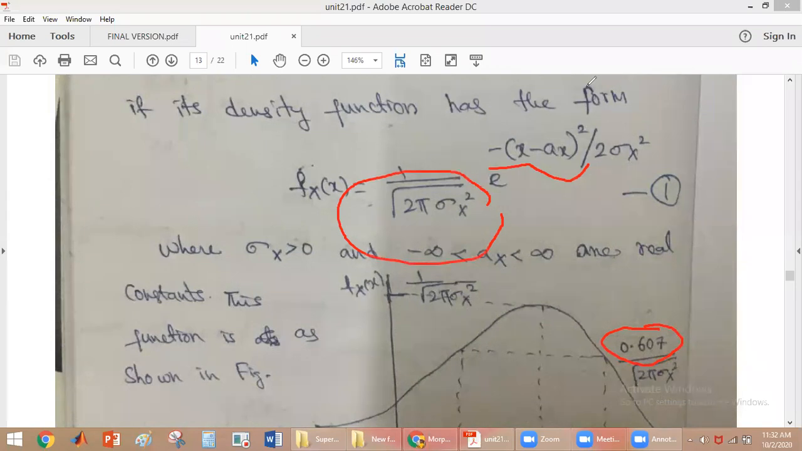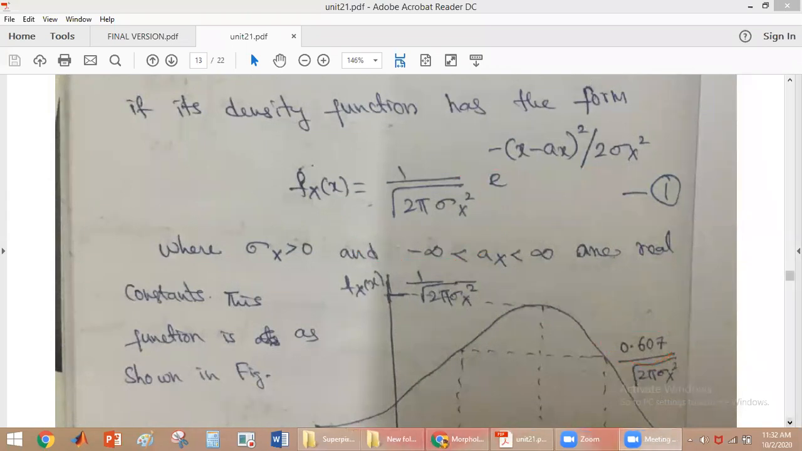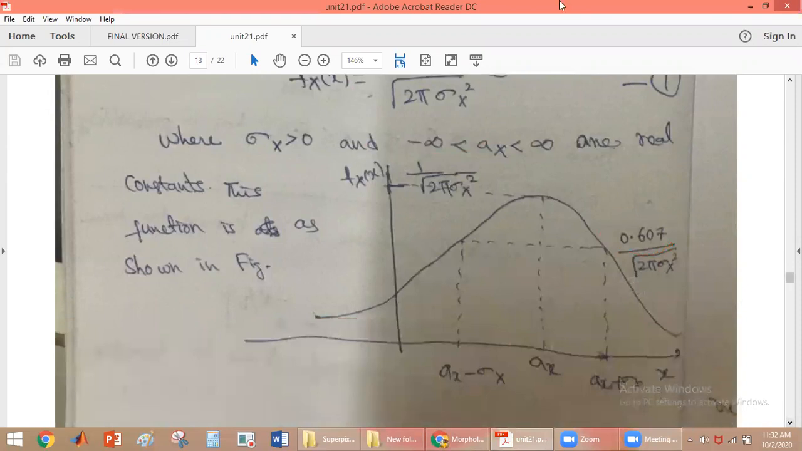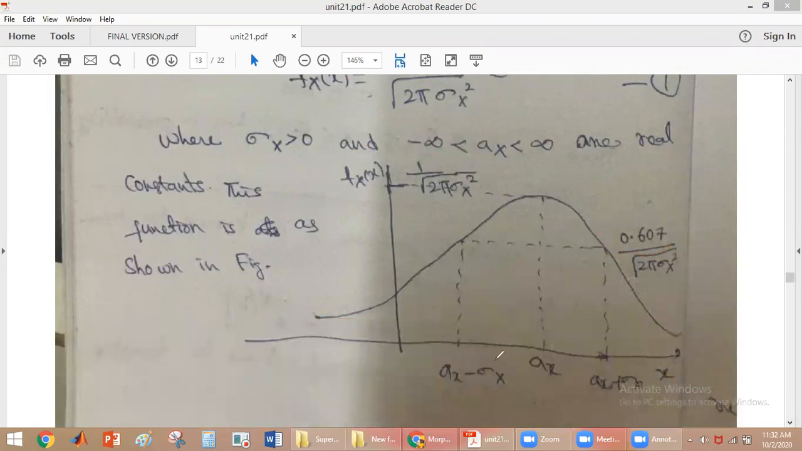So from this equation we observe that when x is equal to a_x, we will have the maximum amplitude. When x is equal to a_x minus sigma x, or when x is equal to a_x plus sigma x, the amplitude is equal to 0.607 divided by root of 2 pi sigma x square.